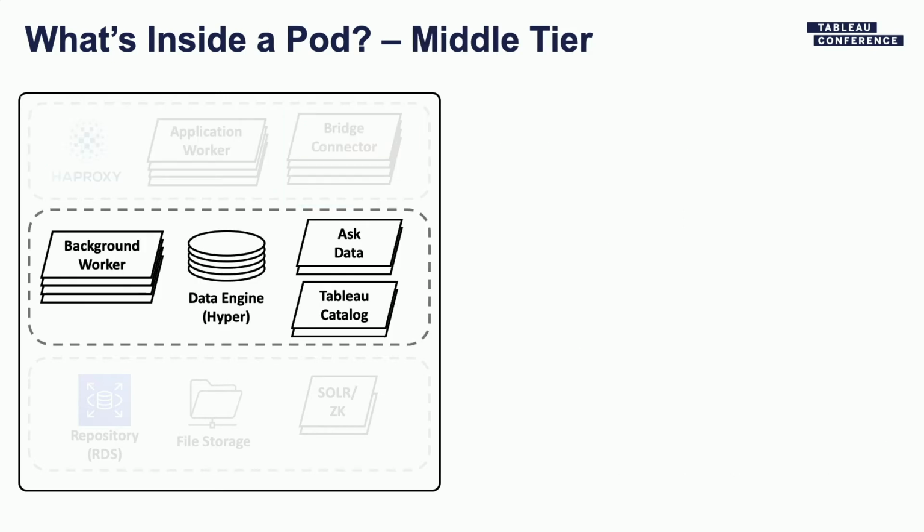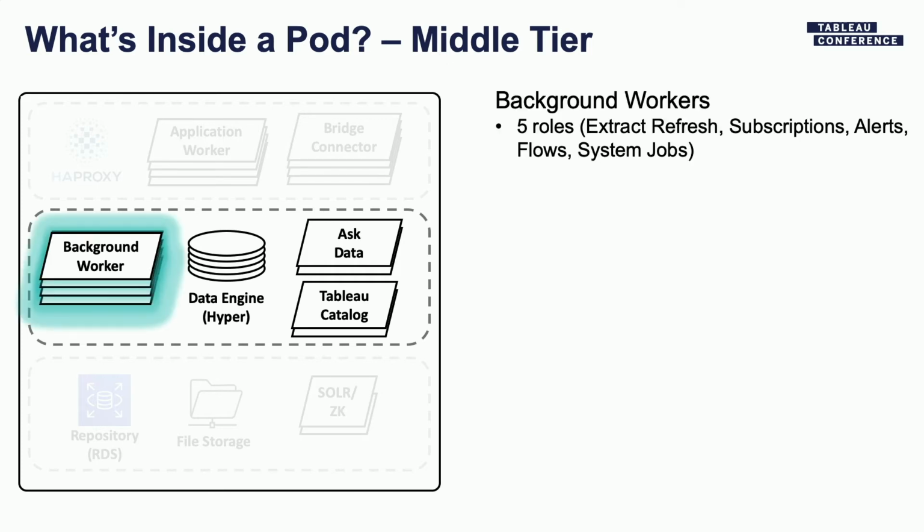All right, now let's move on to the middle tier services. So the key one here is our background workers. They run all our extract refreshes, subscriptions, alerts, et cetera. One of the unique things that we've done in Tableau Online is we've divided them into 5 distinct roles. So we have a set of backgrounders that only runs extract refreshes, a different set that runs subscriptions, et cetera. What we found is that this allows us to optimize our workloads and optimize scaling for those particular workloads.